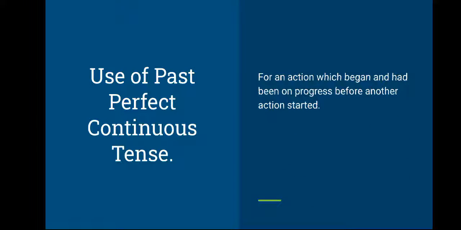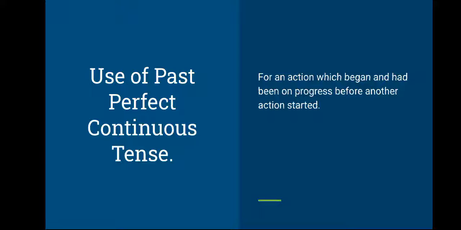For an action which began and had been in progress before another action started. So when do we use this tense? An action started in the past, continued up till another action started. The previous action is going on in the past till another action started.